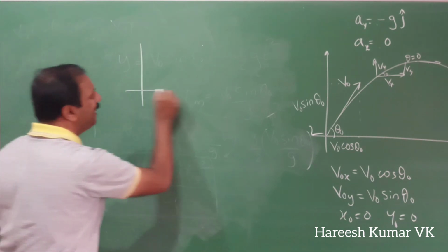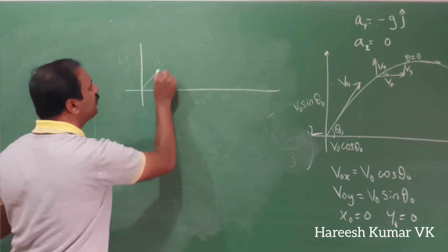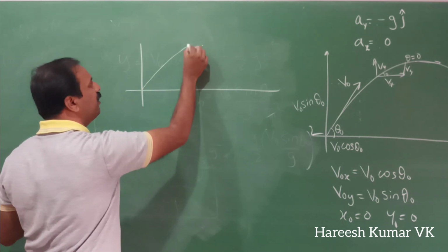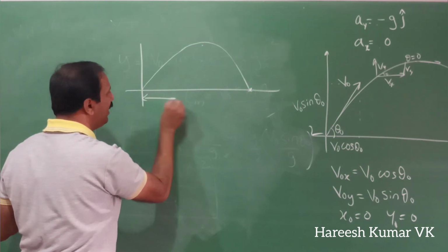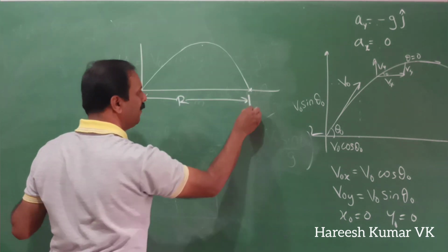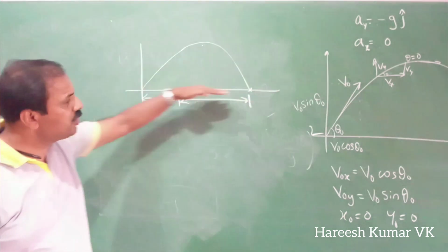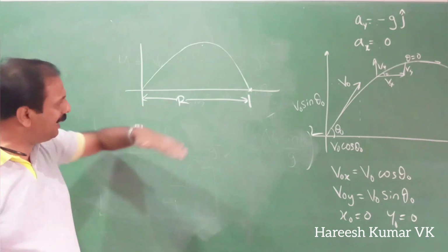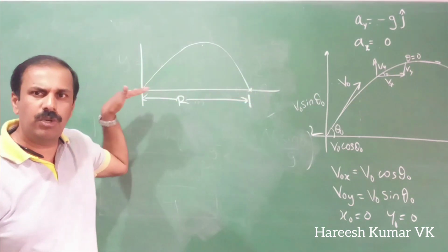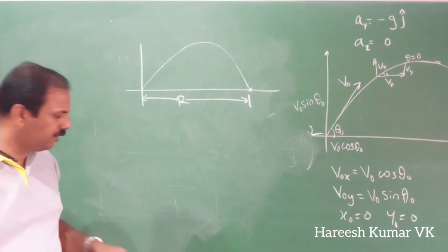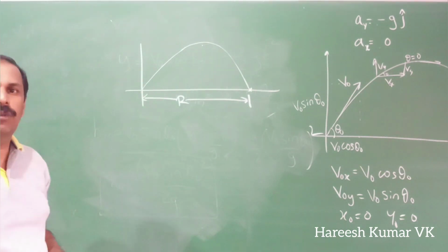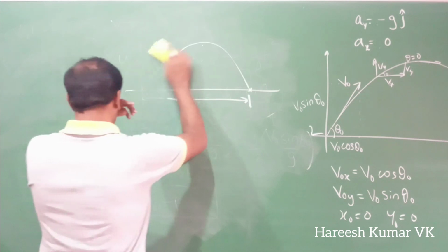Okay, see here, your projectile is going from here. We discussed so many things, when it will reach the top and at what time. Now this is called the horizontal range. Horizontally, how far will it reach? See, this is applicable when it is on level ground. So this is called the range or the horizontal range. We will find out what is the horizontal range of a normal projectile.